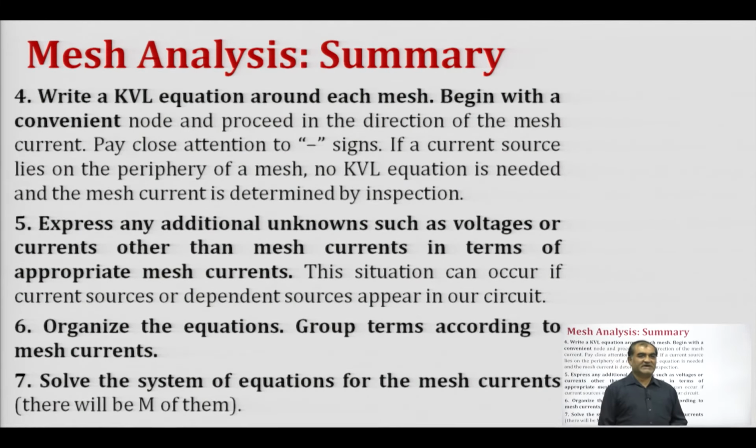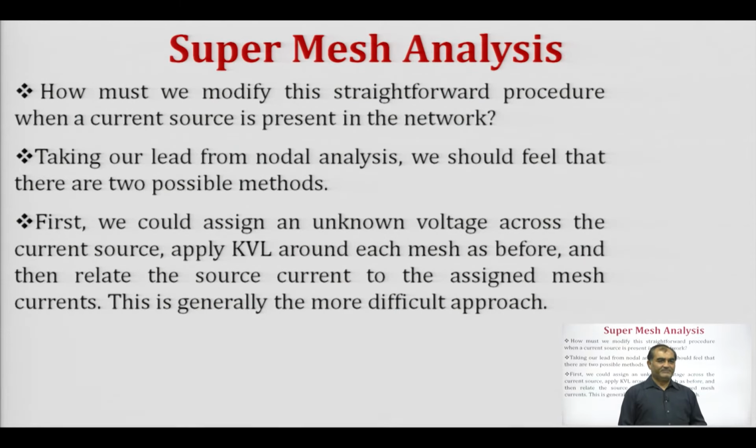Then we express any additional unknowns, such as voltage or current other than mesh current, in terms of appropriate mesh currents, and this is applicable in case we have dependent current sources or dependent voltage sources. Then we rearrange and solve the system of equations, and we find out what is required in the problem.